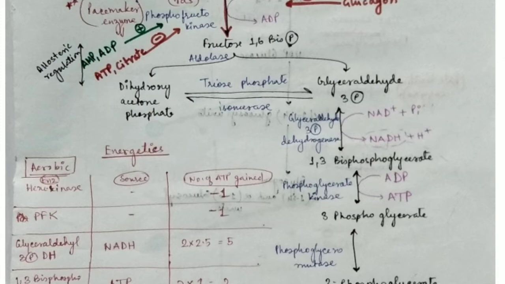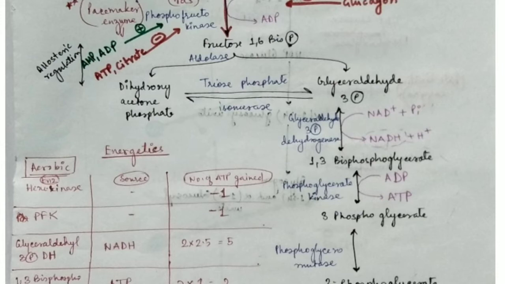Then from glyceraldehyde 3-phosphate there is 1,3-bisphosphoglycerate. So what is happening? See, there is glyceraldehyde 3-phosphate and it is becoming 1,3-bisphosphoglycerate. That means hydrogen is getting removed and a reducing equivalent comes into play here. So this is a dehydrogenase. It is glyceraldehyde 3-phosphate dehydrogenase and a reducing equivalent of NADH is produced. This NADH can go into the ETC, that is the electron transport chain, and can produce ATP. We will see this in the energetics part.